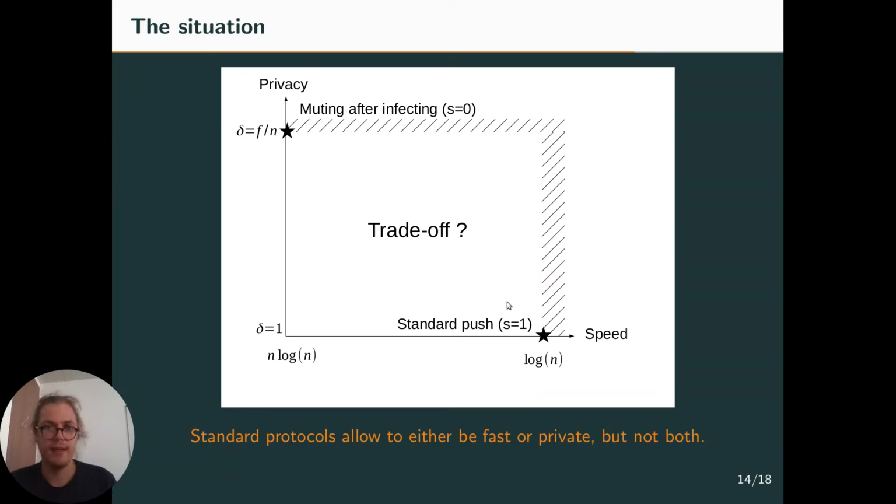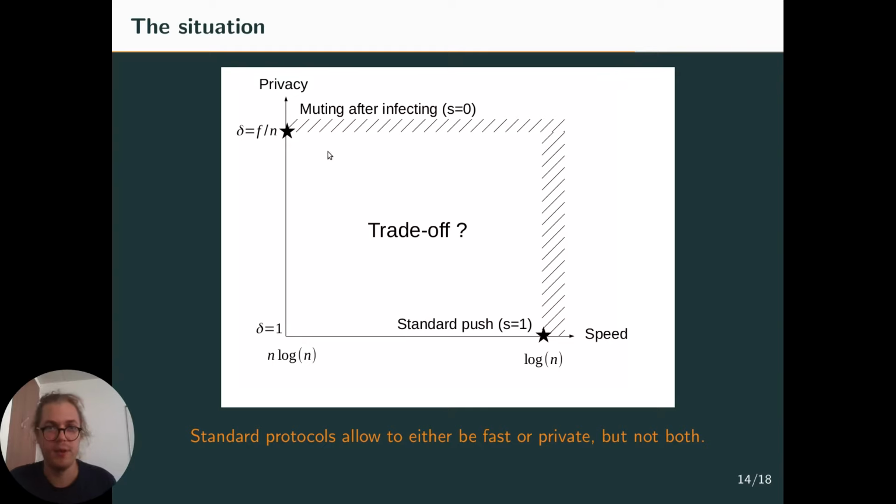On the other hand, you have the standard push protocol, which informs everyone in time proportional to log n. So that's nice. But the privacy guarantees are basically void. If the graph is large enough, then you cannot guarantee any reasonable level of privacy, and that's not satisfying. So what we hope for is a trade-off.